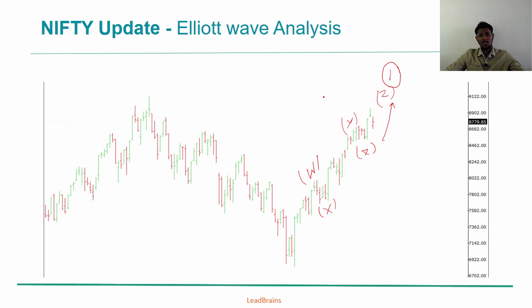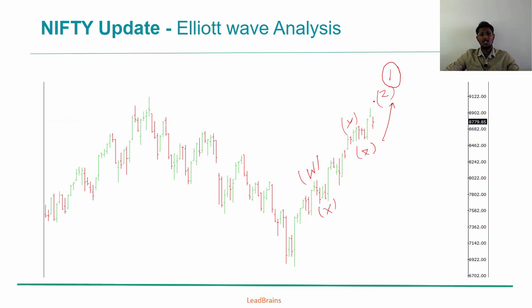The properties of an ending diagonal are very simple. Here this is the previous year high where Nifty peaked at 9119, and the last week's rally has come into the vicinity of the previous year's high at 9119. We expect wave Z to pass through the previous year's high of 9119, and after that this completes wave 1, which is followed by wave 2 in the primary degree.